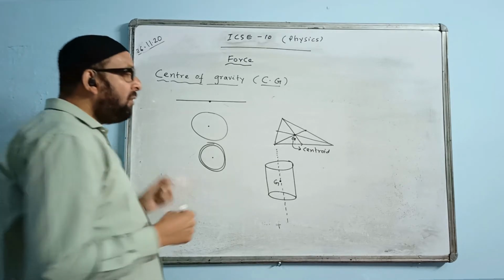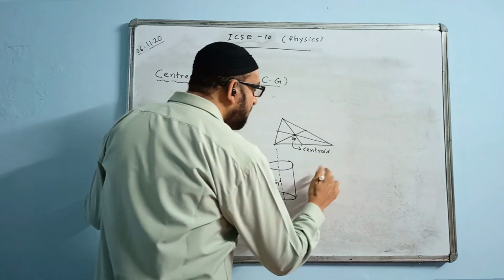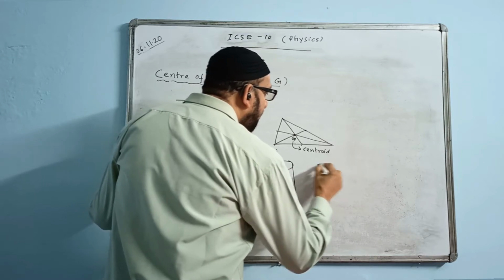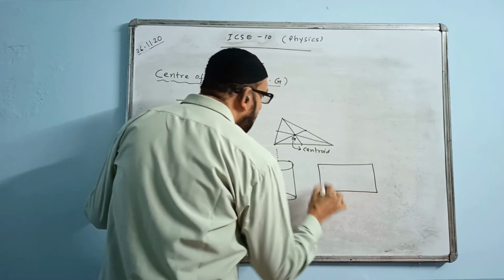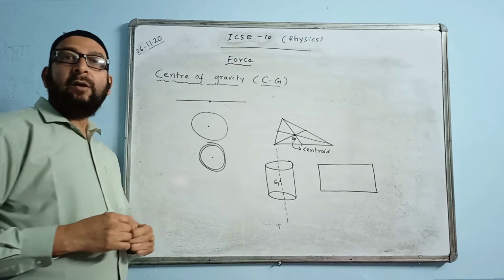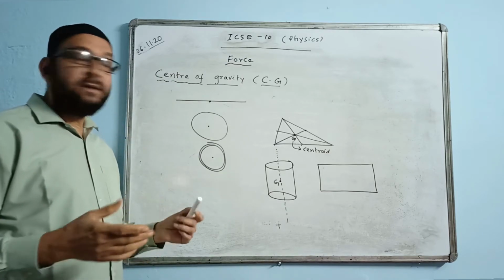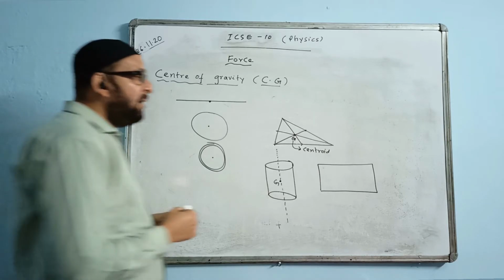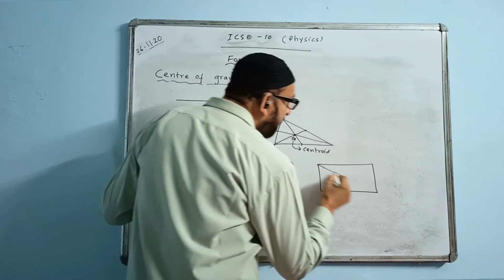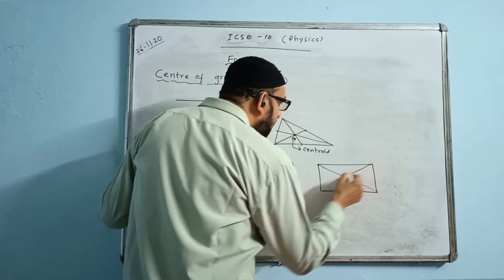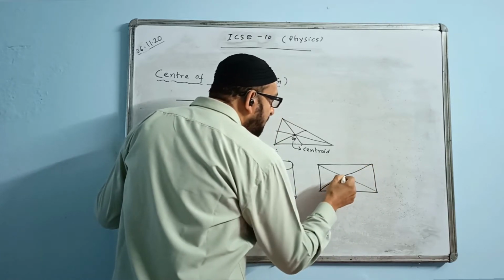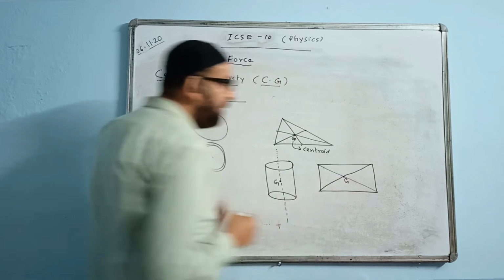Okay. Now if we have a body in the form of a rectangle, a square or a parallelogram, where is the CG situated? Where are the two diagonals? One diagonal will be here, another diagonal will be here. Here is the center of gravity.